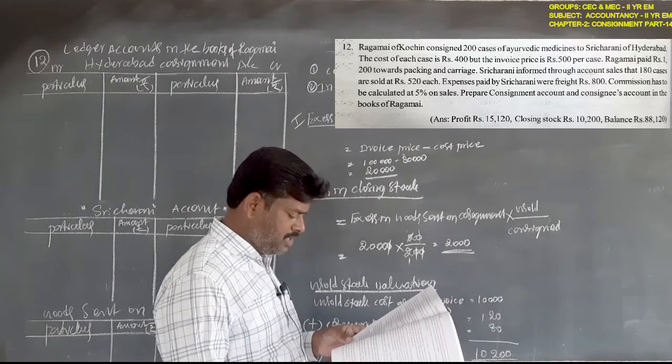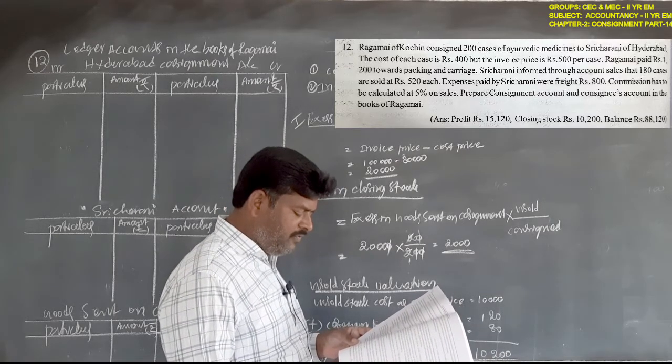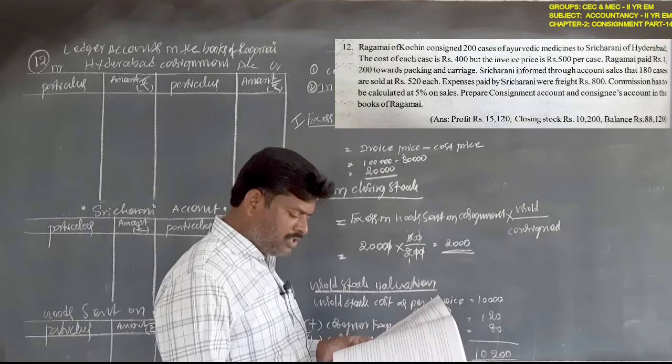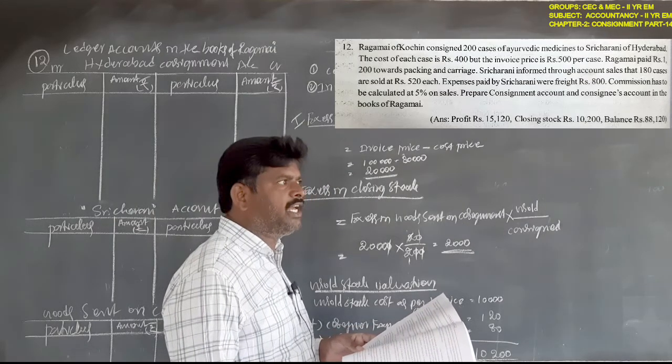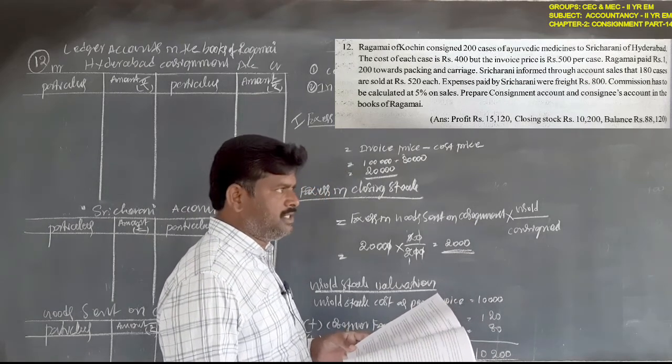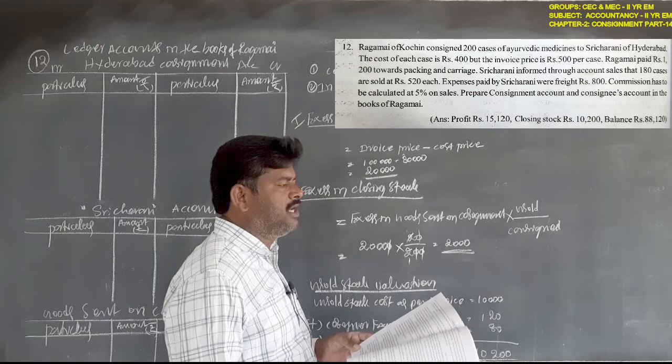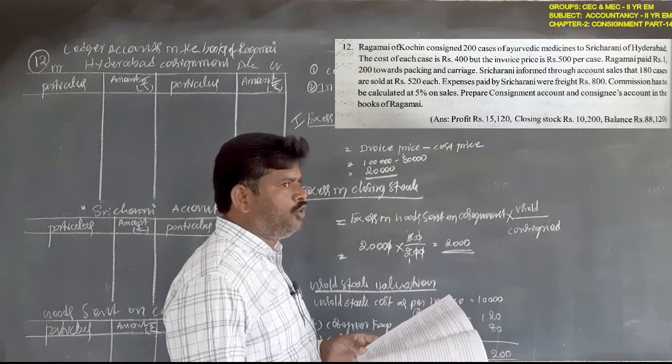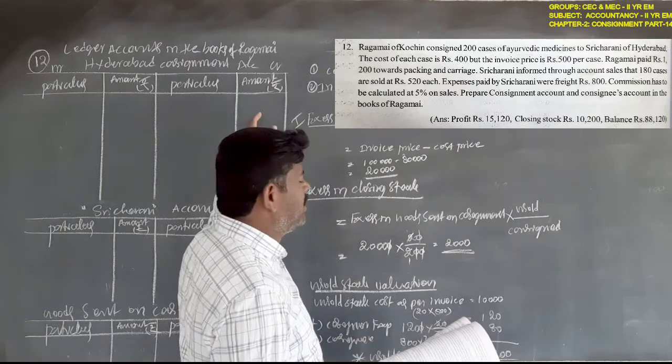Next, Sri Charani informed through account sales that 180 cases are sold at 520 rupees. This is the sales value. It should be recorded on the credit side of the consignment account.